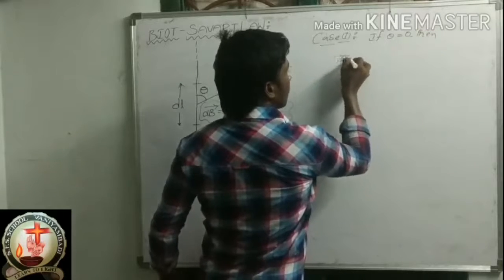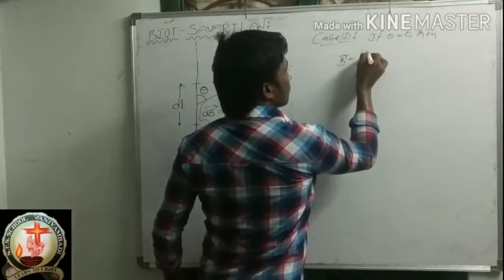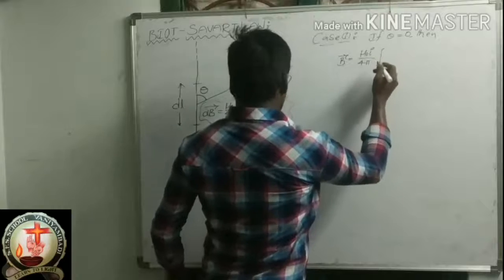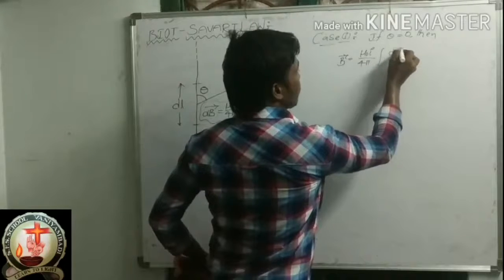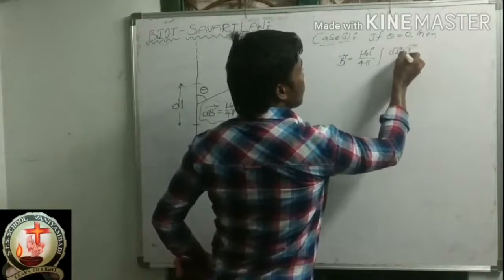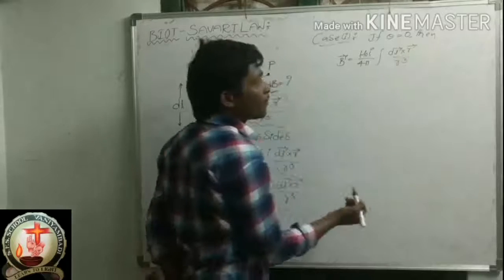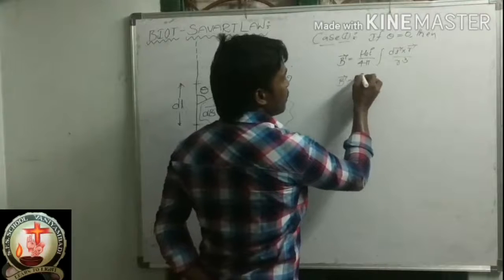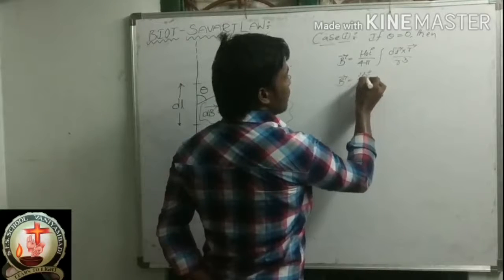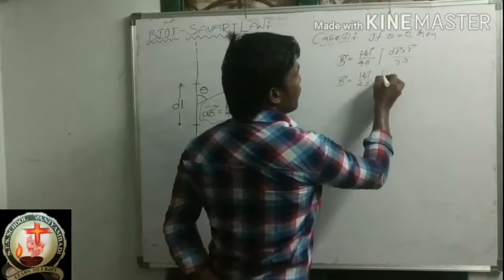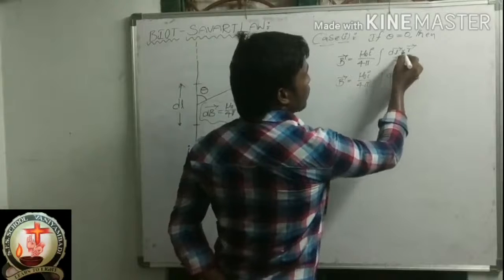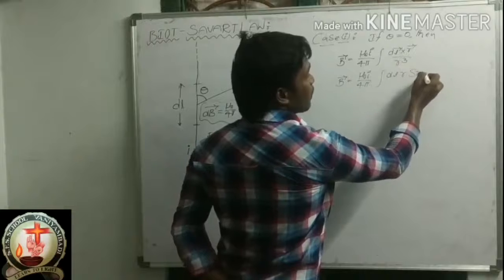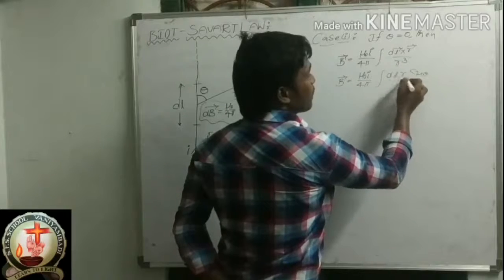B bar is equal to mu naught I by 4 pi integral dl bar cross R bar by R cube. Okay, dl bar cross R bar means dl R sin theta by R cube here.